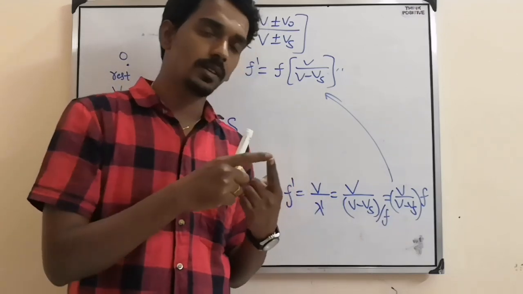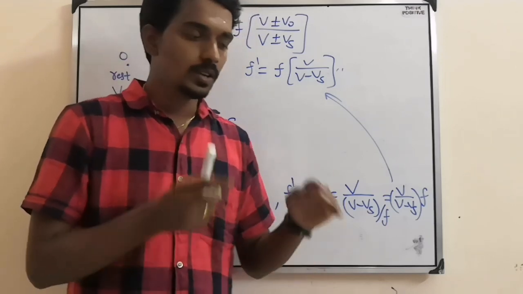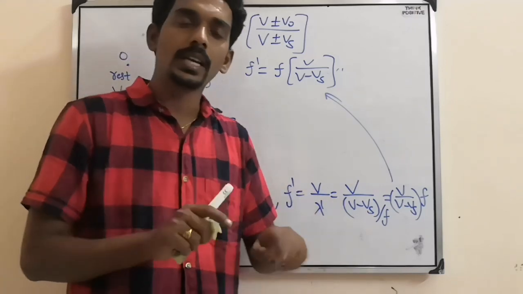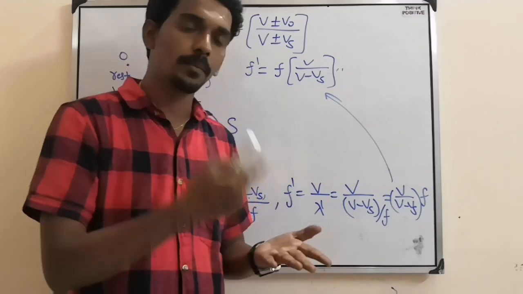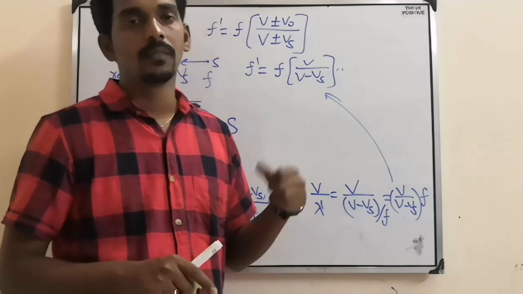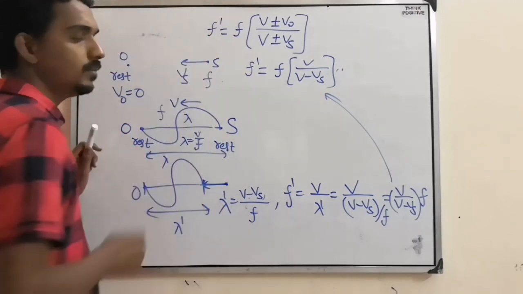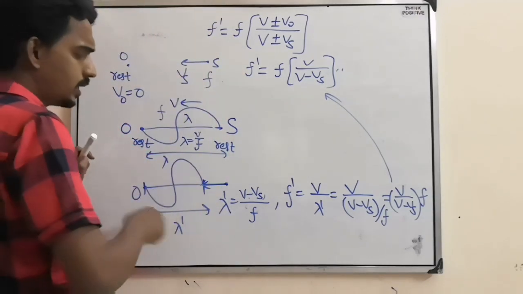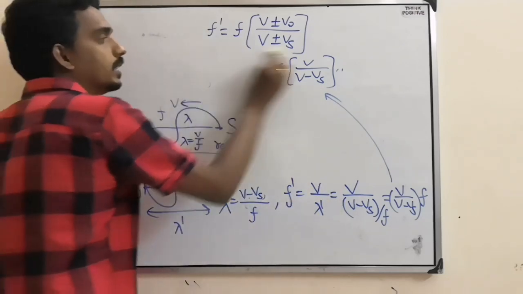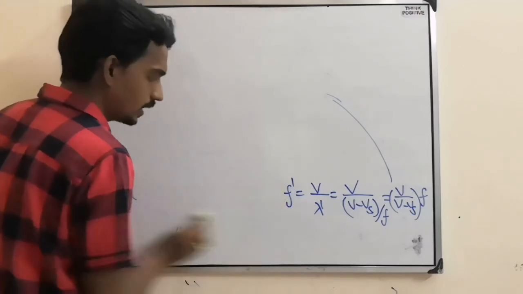Source approaches observer means minus, V minus Vs. Source moving away means it will become V plus Vs. In the observer case it will be reversed. As the observer approaches, V plus V naught. Observer moves away means V minus V naught. So that way if you remember, it will become easier. For every situation you can do it in this manner, but it will become complicated and lengthy. But still I will give you more examples so that you will get confidence.